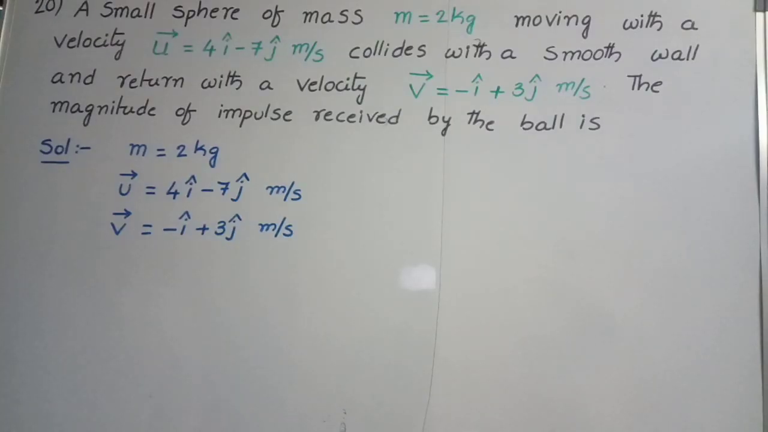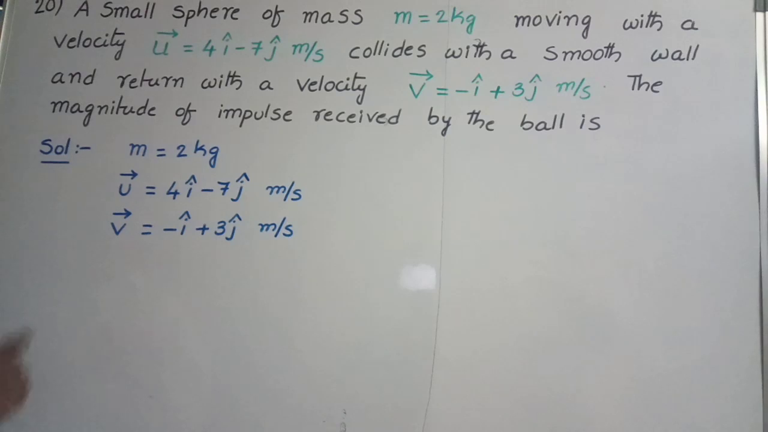20th problem. A small sphere of mass m equal to 2 kg moving with a velocity u bar equal to 4i cap minus 7j cap meter per second collides with a smooth wall and returns with a velocity v bar equal to minus i cap plus 3j cap meter per second. The magnitude of impulse received by the ball is. In this problem, we have to calculate the magnitude of impulse.